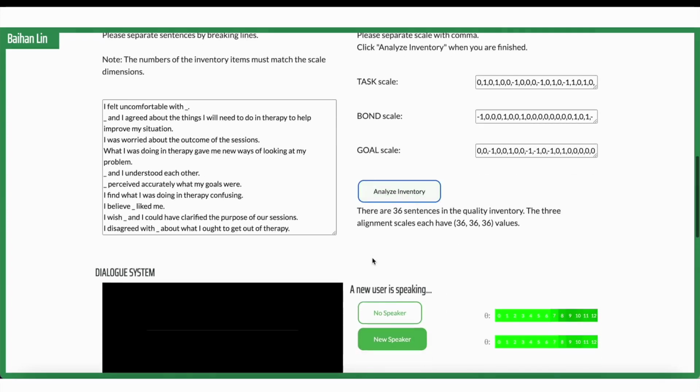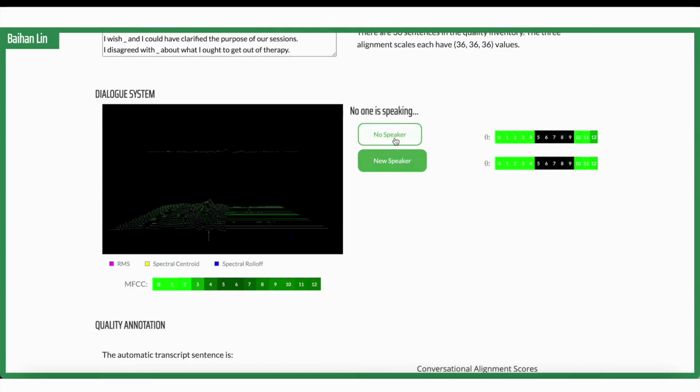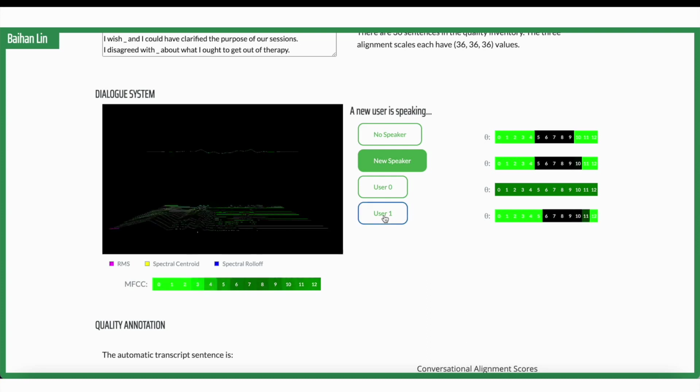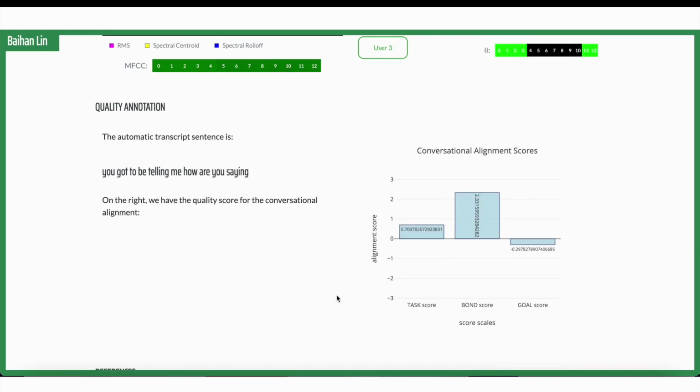Then we move on to our dialogue system where the speaker diarization system is being trained. The users usually have to interact with the system 50 to 100 times to get relatively stable behavior because it doesn't have any historical data at all. But you can see that the MFCC features are being visualized on the left, and on the right is the weight. Finally, you can see in the quality annotation part, on the left, the current sentence is being transcribed.